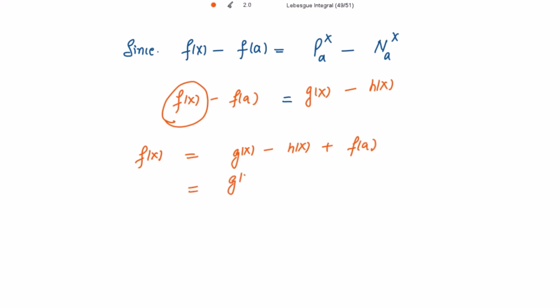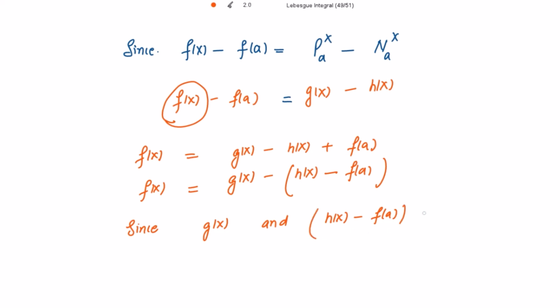So this is equal to g(x) minus, if I take minus outside, h(x) minus f(a). Now since g(x) is increasing and h(x) minus f(a) is also increasing, we have found that this function f(x) is a difference of two increasing functions.